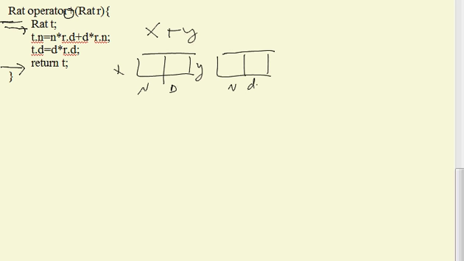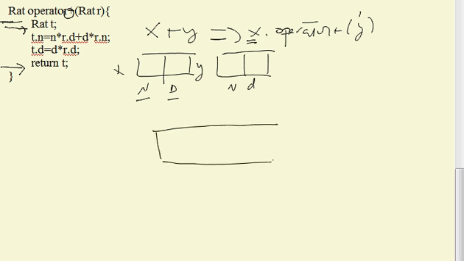And what happens, as we saw before, is that this really becomes x dot operator plus of y, so that in order to refer to x's parameters, x's numerator and denominator, I just say n and d, but to refer to y's, I say r dot n and r dot d. So therefore, what happens is I want to create my temporary, right? This is going to add these things together and create this temporary. So the temporary has to have a numerator and denominator.